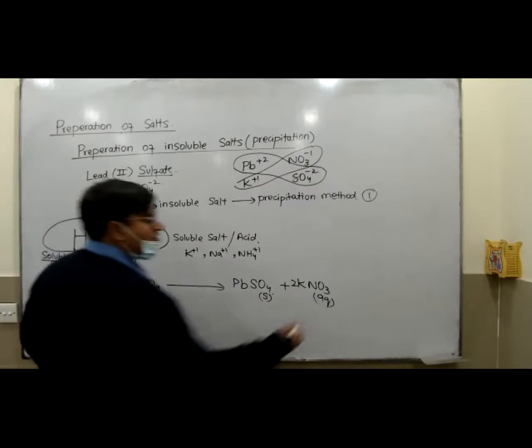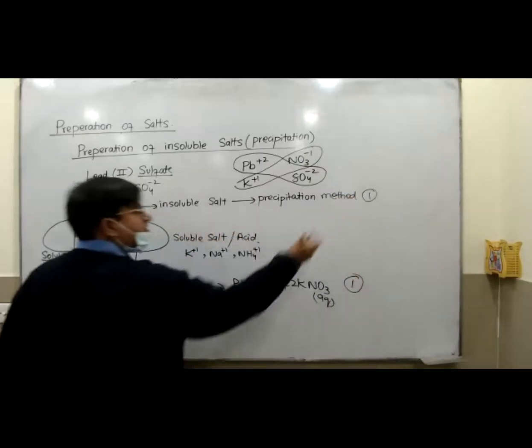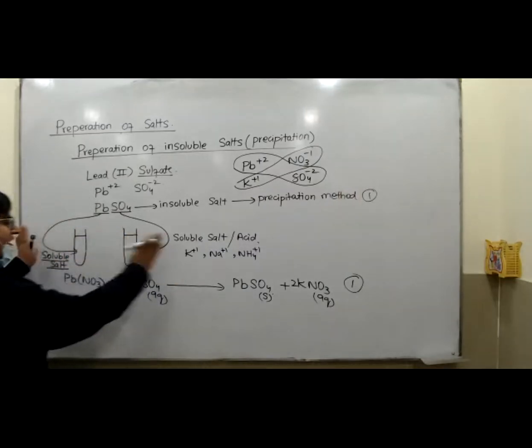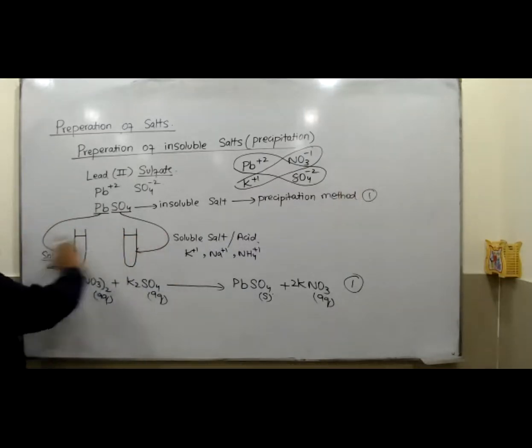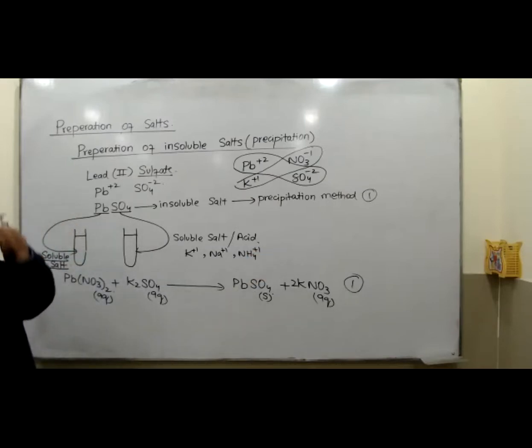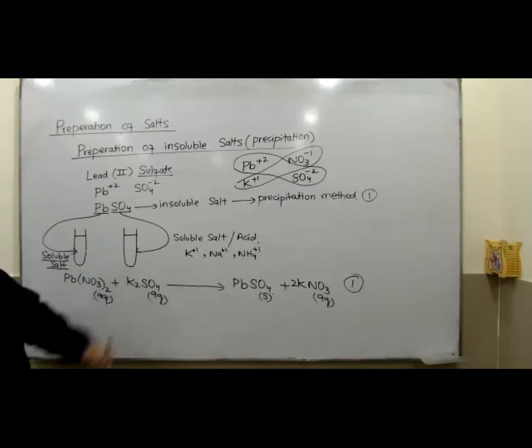This is the second mark, that of the equation. So 1 mark is to write the precipitation method. Don't make this whole stuff, I just made this stuff to make you people understand. The second step is to write the equation. This is the second mark.